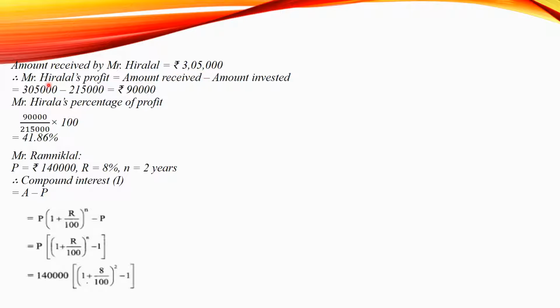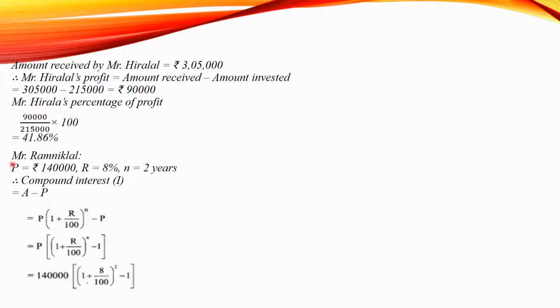Therefore, Hiralal's profit will be equal to amount received minus amount invested, which will be equal to 3,05,000 minus 2,15,000 equal to rupees 90,000. Therefore, Mr. Hiralal's percentage of profit is 90,000 upon 2,50,000 multiplied by 100, which is equal to 41.86 percentage.